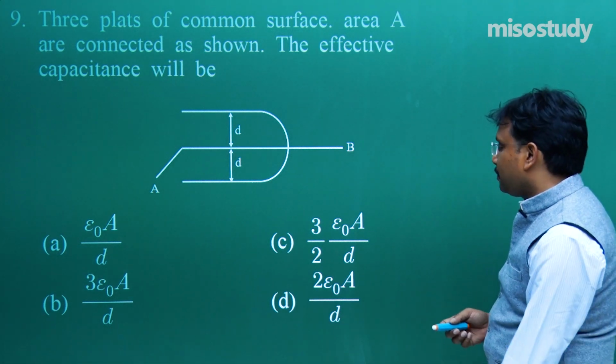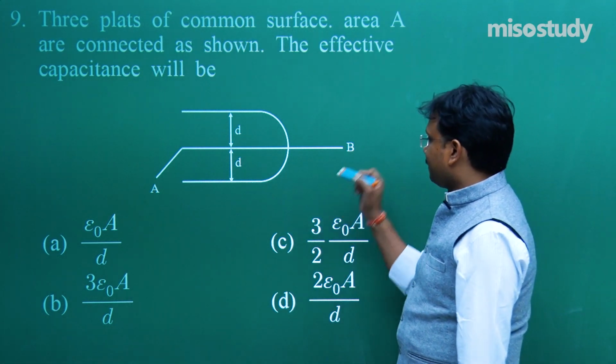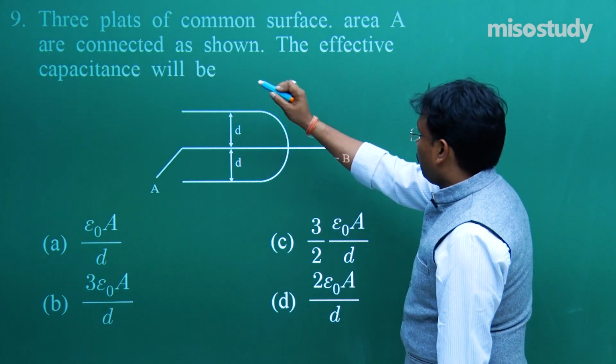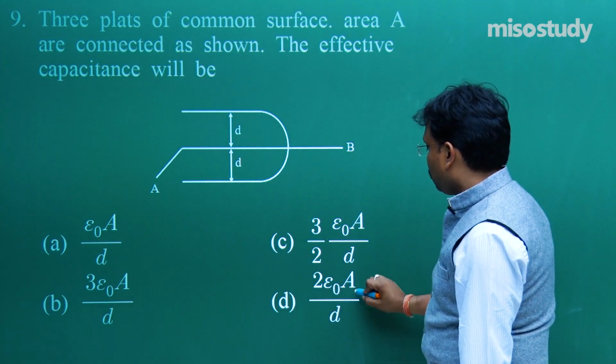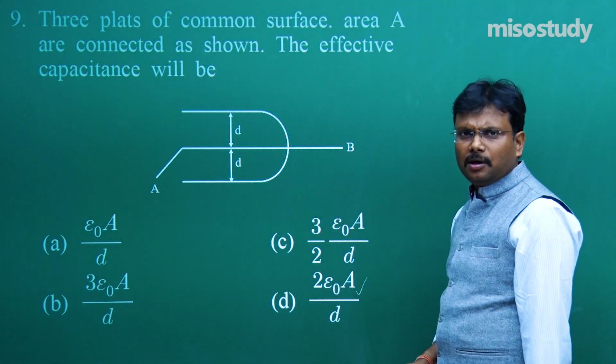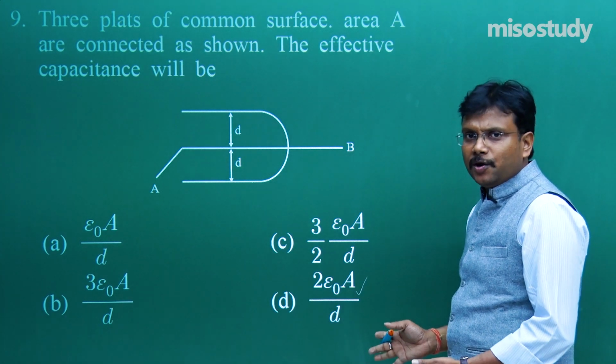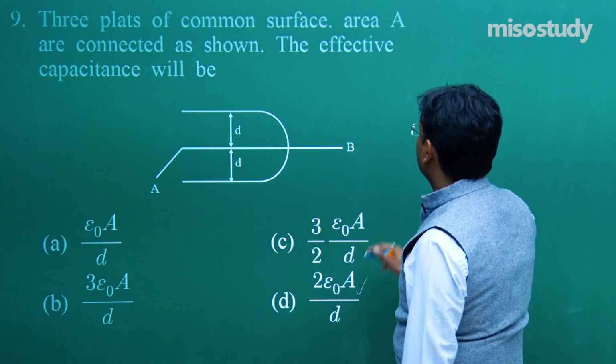A very big question, big diagram, big explanations. But what I will say for this question, correct option is D. You will say, how? You already solved, that's why you are saying? No. Take a look.